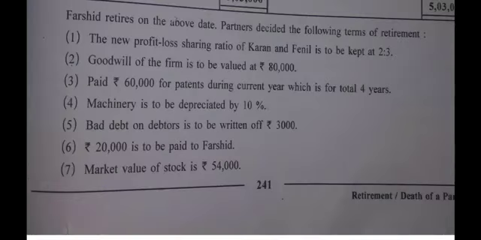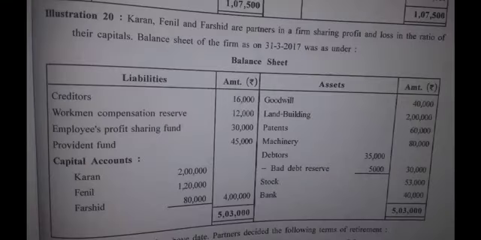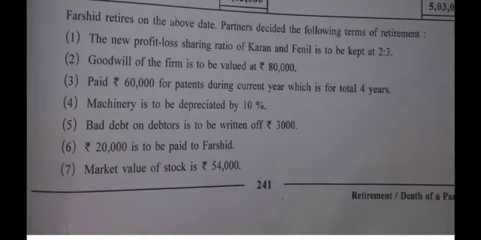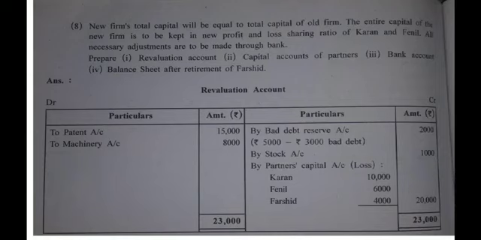It is paid rupees 60,000 for patents during current year, which is for total 4 years. Alright, this seems to be new. 60,000 paid for patents. You can see here it is 60,000 in the balance sheet, and they say this is for 4 years. Yes? So 60,000 is for 4 years. Once you divide 60,000 by 4, the answer will be 15,000.